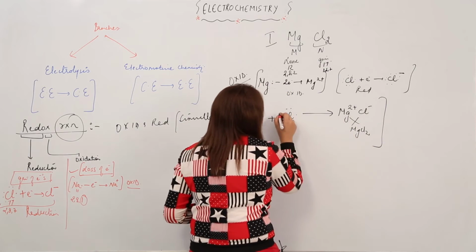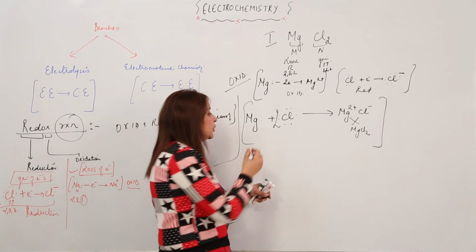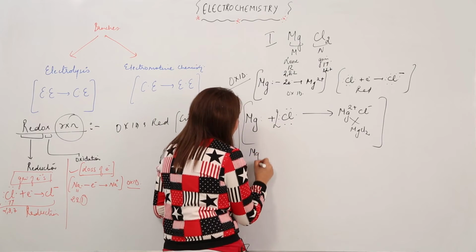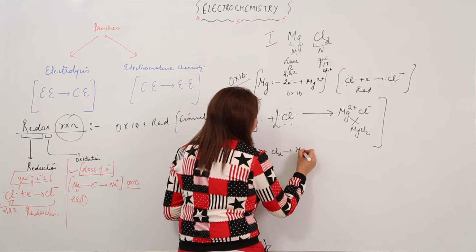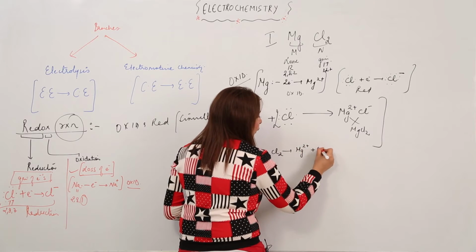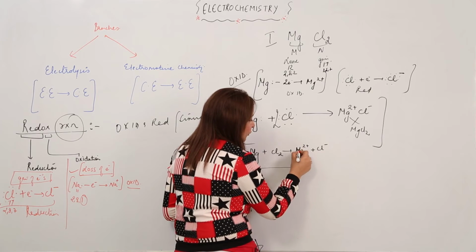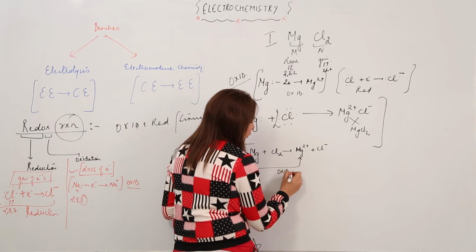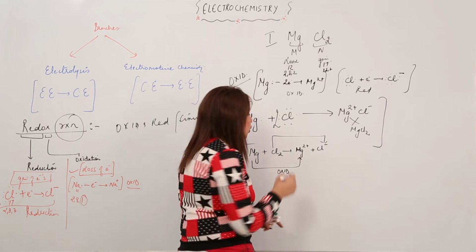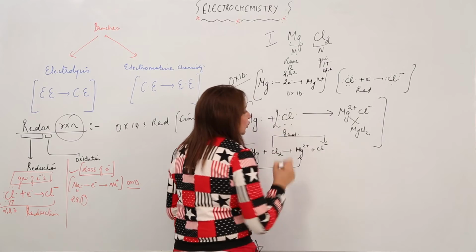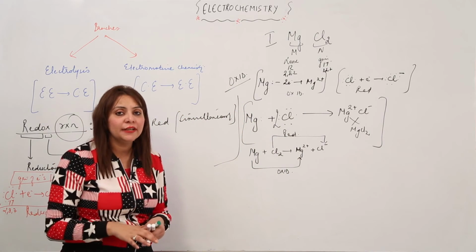We have 2 Cl, so I am putting 2 Cl here. I am writing this again, removing these dots so that you can understand in a better way. This is what you have. Mg is getting converted to Mg2+, that means oxidation is occurring. Cl is getting converted to Cl-, that means it has gained an electron, so obviously reduction is occurring. So I think it's clear how to show the redox reaction, the oxidation and reduction.